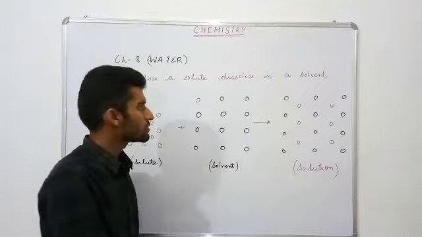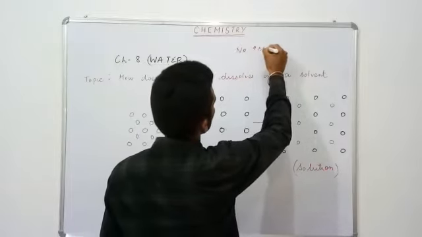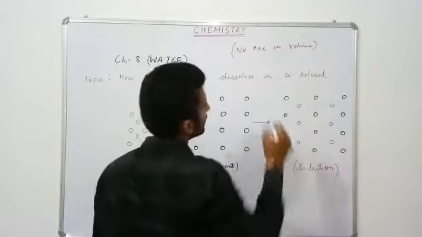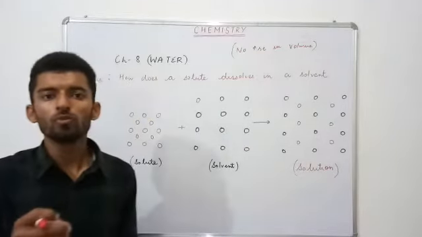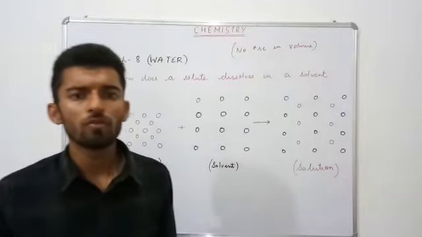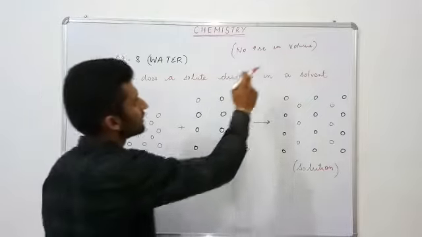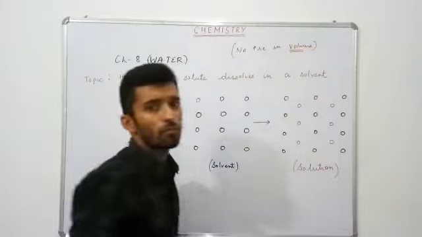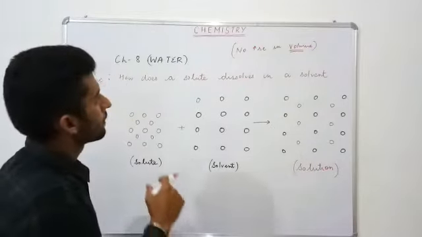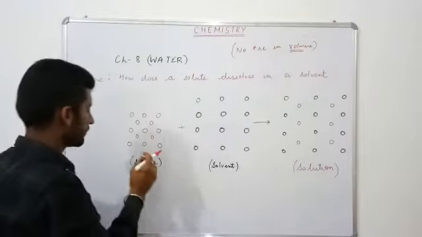You might have seen there is no increase in volume. When you add a spoon of sugar to a glass of water and that sugar gets mixed properly, there is no increase in the volume of the glass which contains water. So why does that happen? Now it is clear, you can understand it from here.